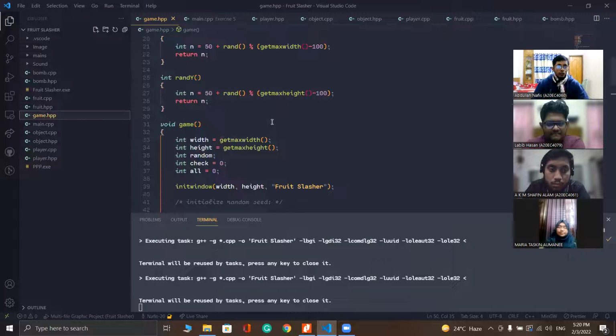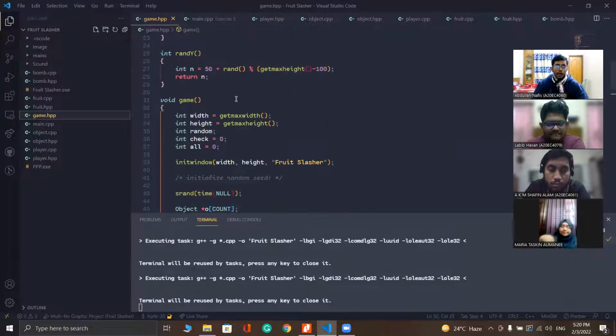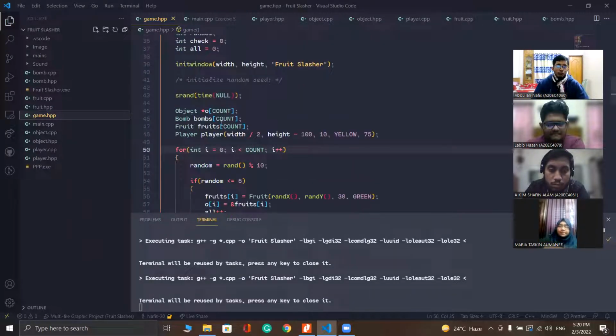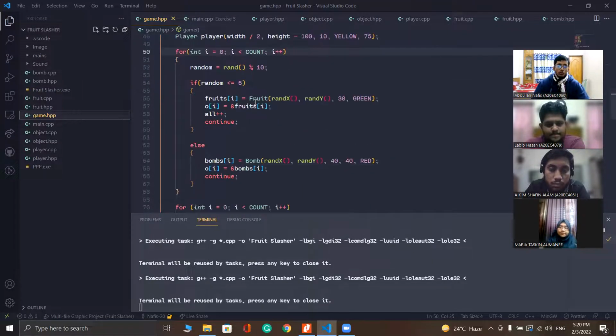So now I'm going to game.hpp to show the array of objects. Here the array of objects concept is applied. We have created an array of class object, an array of class bomb, and an array of class fruit. We have also written code to get a random number of fruits and bombs on the screen.